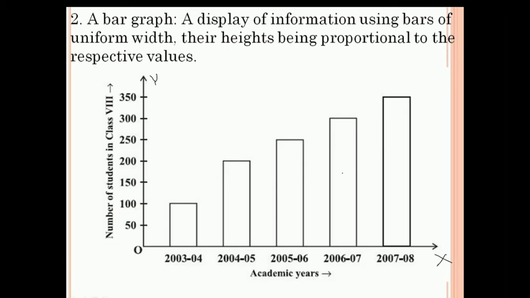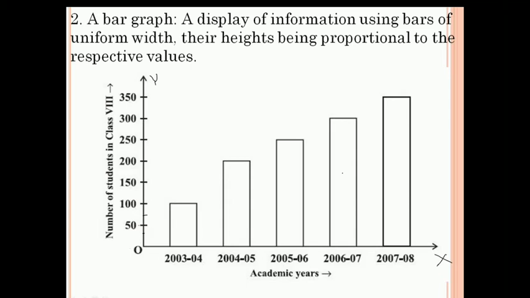You can see this is 0, also known as the origin, and they give the same interval. The difference between this and this is the same. That means at the same interval we have to give our measurements or our given data.